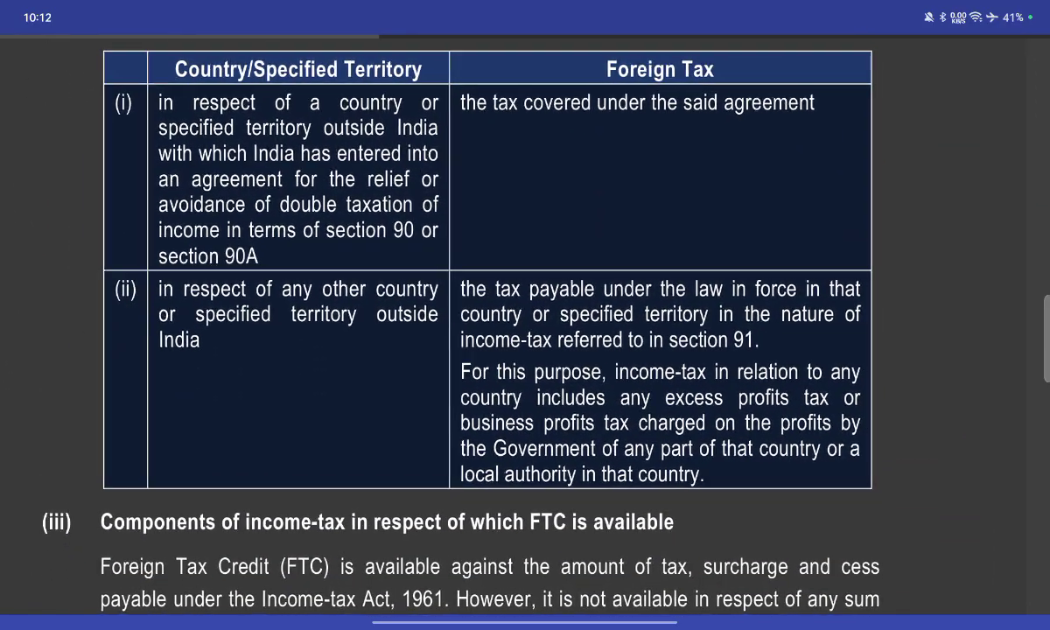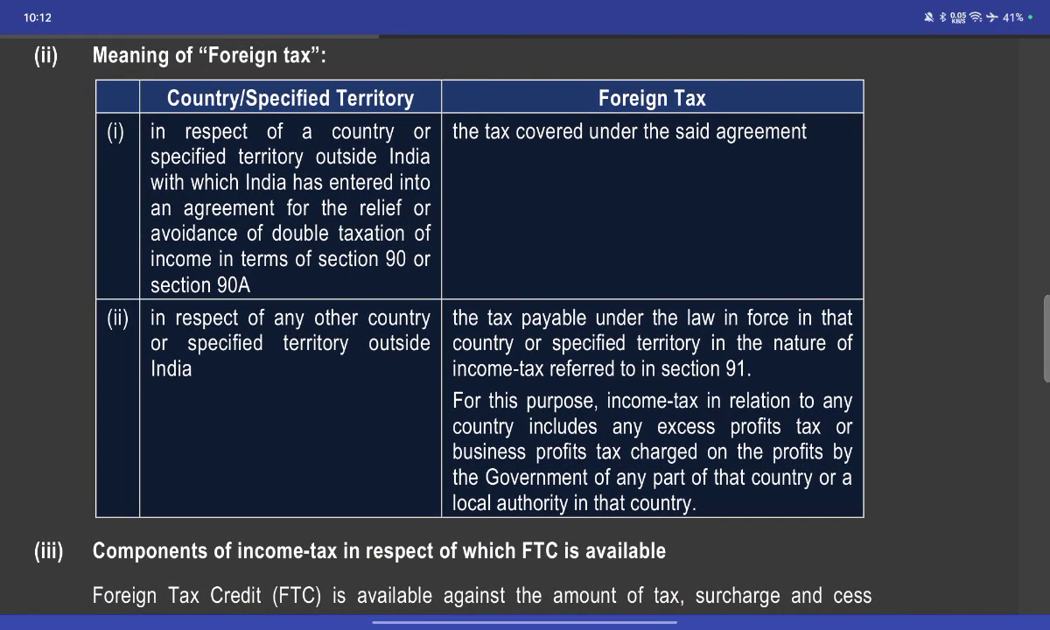Meaning of foreign tax: in respect of a country or specified territory outside India with which India has entered into an agreement for relief or avoidance of double taxation of income under section 90 or section 90A, foreign tax means the tax covered under the agreement.